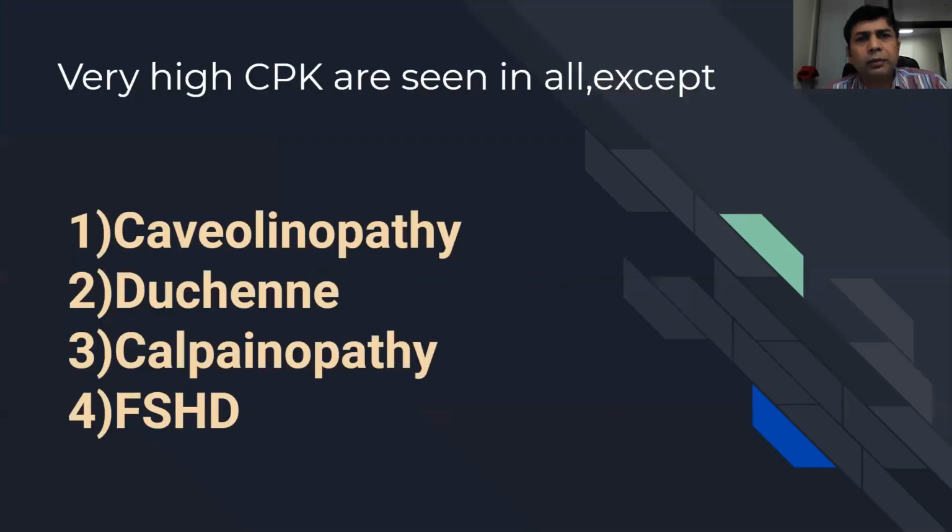Okay, so tell me this, very high CPK means around 50 to 100 times the upper range of normal, which is around 200, is seen in all except caveolinopathies, Duchenne muscular dystrophies, calpainopathies, and facioscapulohumeral dystrophy. So very high CKs are seen in all except. Please answer.